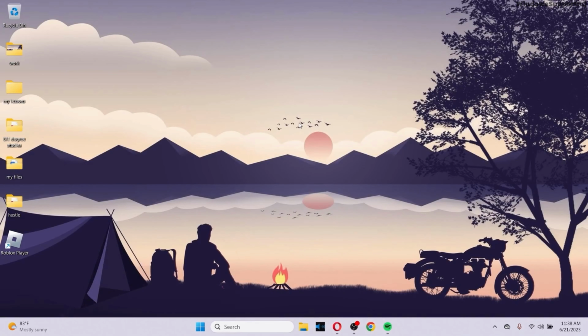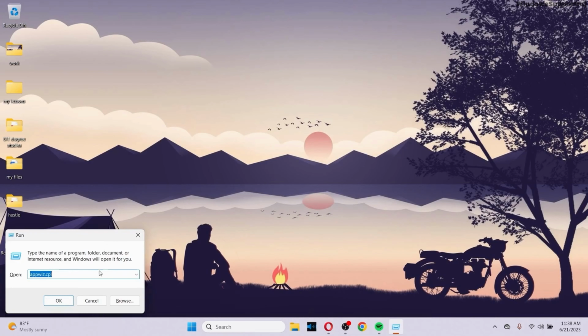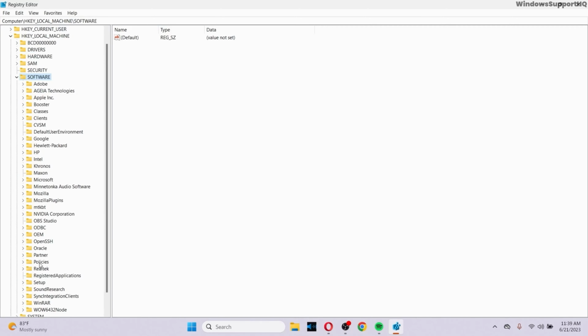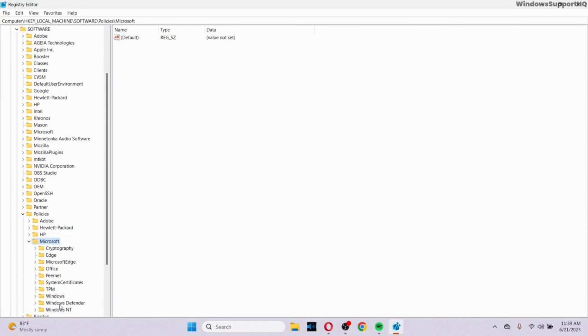Now, if you want to disable your Windows Defender permanently, then what you need to do is hold on the Windows key and press R. After you do that, inside Run right here in the text box, type regedit. Click on OK, and your registry editor will open up. Inside registry editor, click on Local Machine, go to Software, scroll down and go to Policies right here, go to Microsoft, go to Windows Defender.